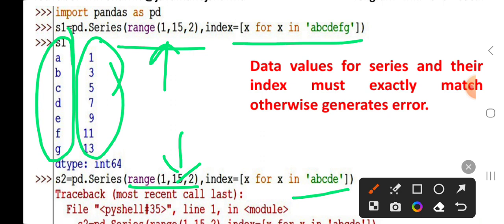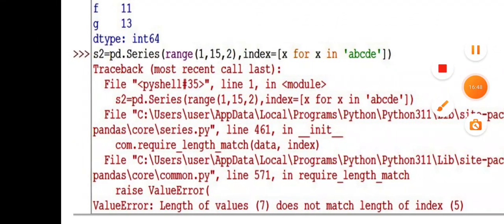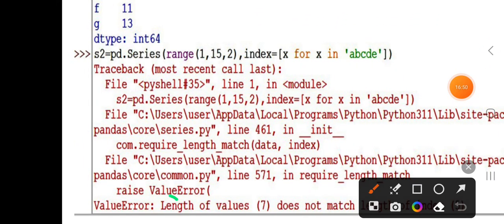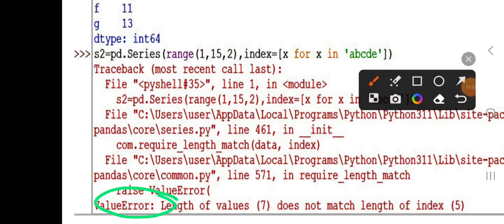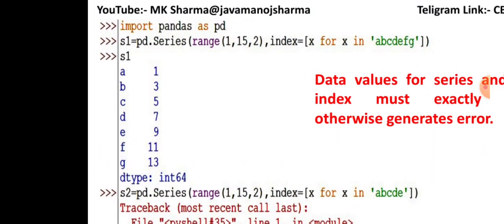Index and data are mismatched and this will generate a value error, because the length does not match the index. Hence you have to be cautious when creating a series. When creating a series, data and index must exactly match, and if there is any mismatch, then you will get an error.